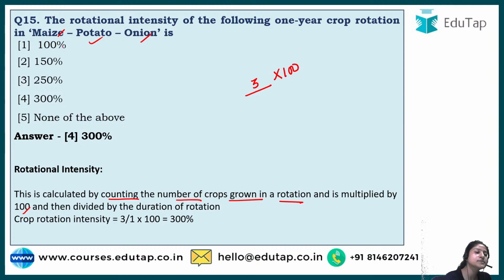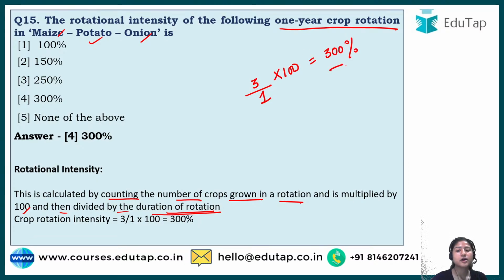Then it is divided by the duration of rotation. Here in the question itself it is said 1 year crop rotation, so that is divided by 1. So how much does it become? It becomes 300%. Do you get it?